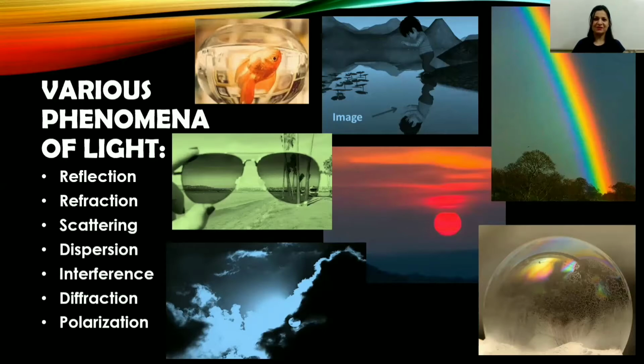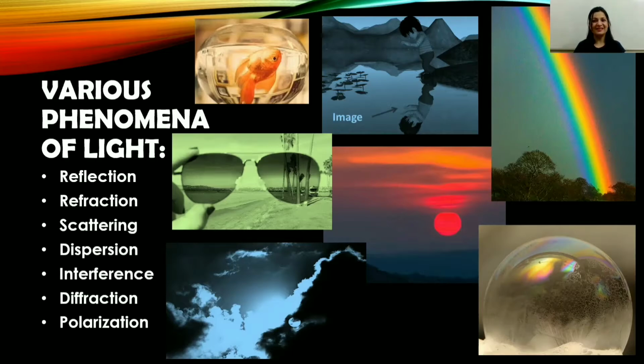Fine. And there is a fish in a fish bowl. So when you see fish through a fish bowl, it appears bigger in size. And this is because of refraction of light. Okay. And we all have seen the beautiful rainbow that forms after heavy rainfall. And that is because of dispersion of light. Fine. And have you ever thought why plants look green in color? Why the sky appears blue? And why does the sun appear red during sunrise and sunset? This is because of scattering of light.